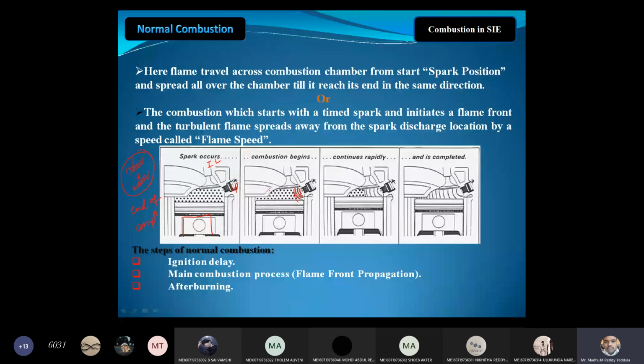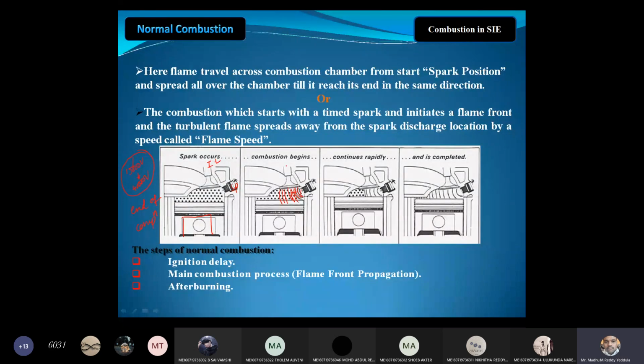Now you can see here, these are the flames, and these flames are traveling like this, layer by layer. The fuel is going to burn layer by layer, moving in a forward direction. Because of this layer, the next fuel layer will burn, like that. So it will travel along the length of the combustion chamber. You can see it moving like this, and after some time it reaches the end portion and it is completed. This is called normal combustion.